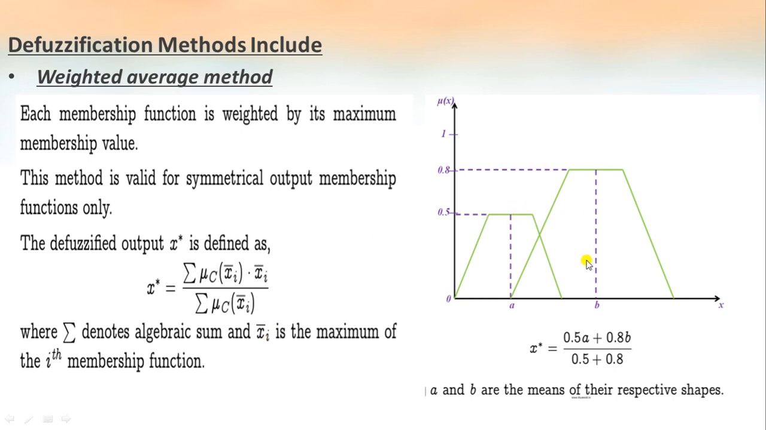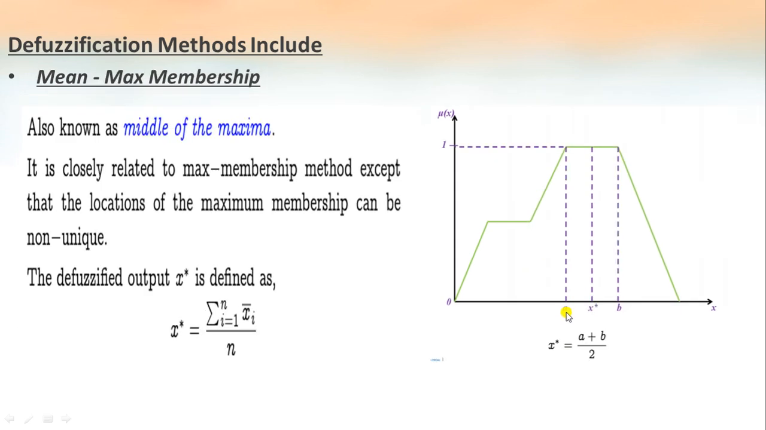So from this figure, if we are finding x star, for this trapezoid the maximum value is 0.5, with a being the mean of this shape. And for this other shape, the maximum value is 0.8, where b is the mean of this trapezoidal shape. So x star is defined as 0.5a plus 0.8b divided by the xi bar values, that is 0.5 plus 0.8, the maximum of the ith membership function.